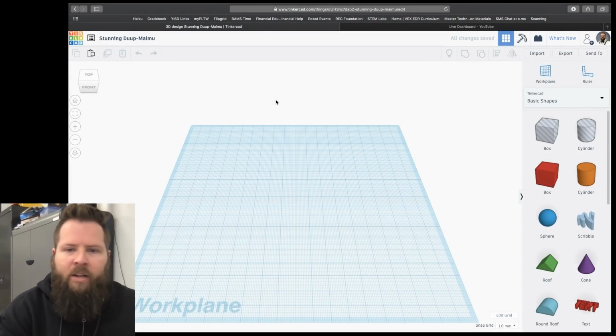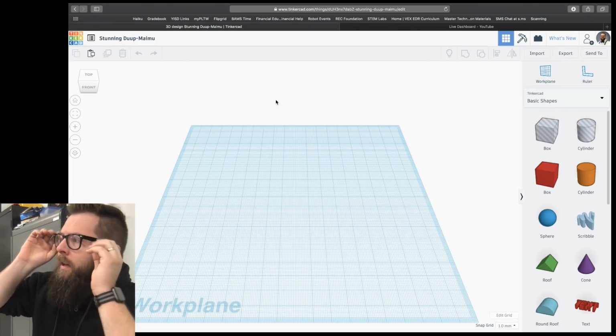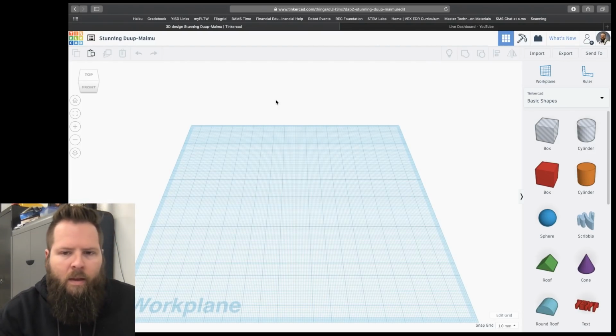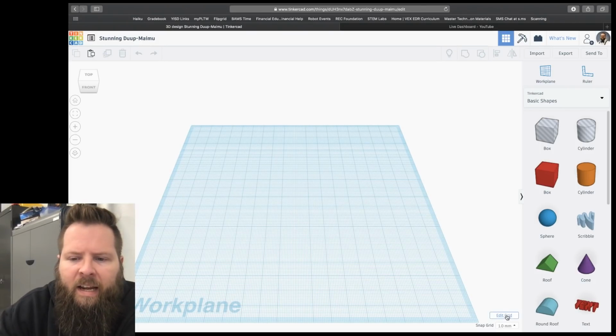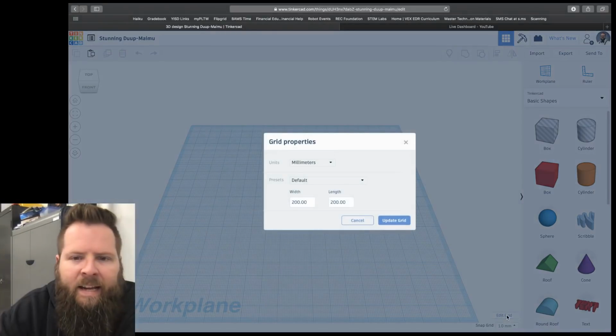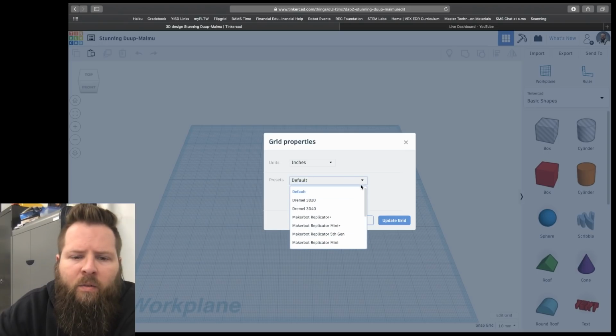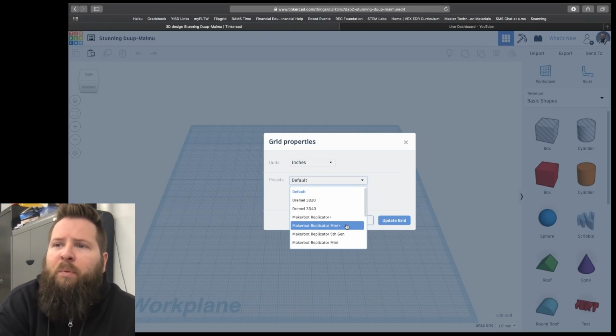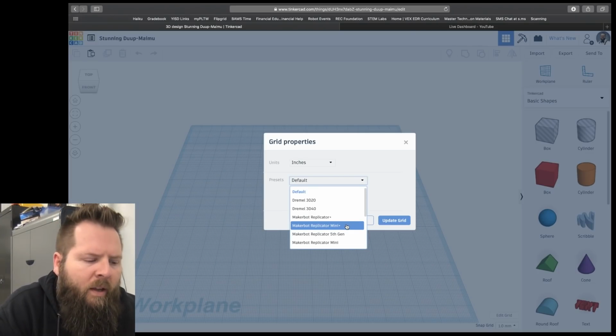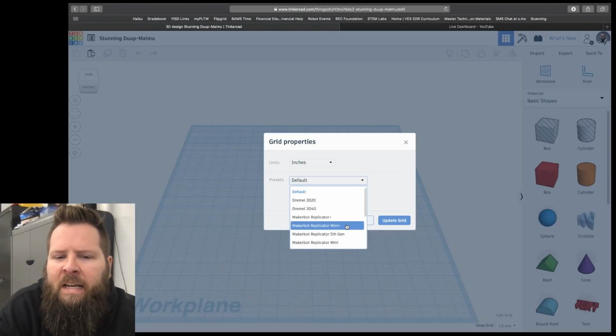So when you create a new design, you're given this workspace, and on this workspace there's something in the lower right. It says Edit Grid. If you click Edit Grid, we're going to change the units to inches, and the preset we're going to change to MakerBot Replicator Mini Plus. That 3D printer that's in the corner of the room is a MakerBot Replicator Mini Plus.